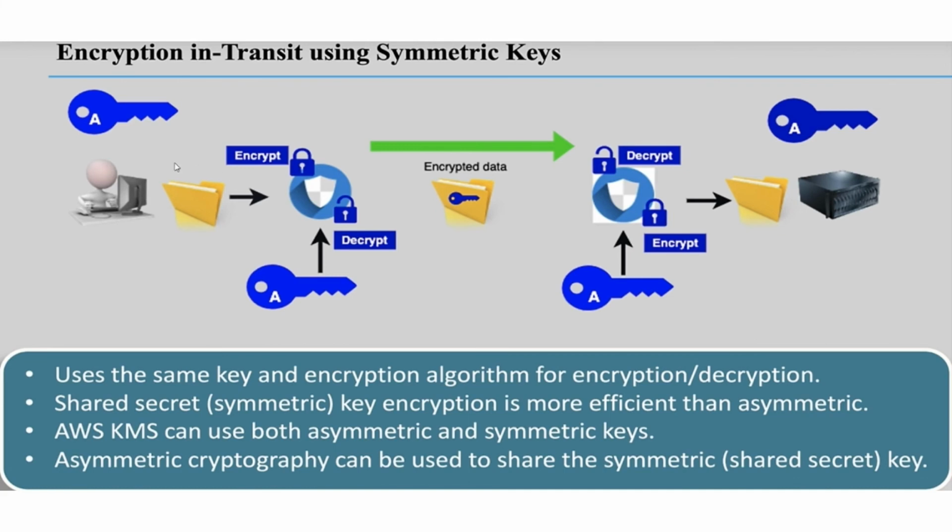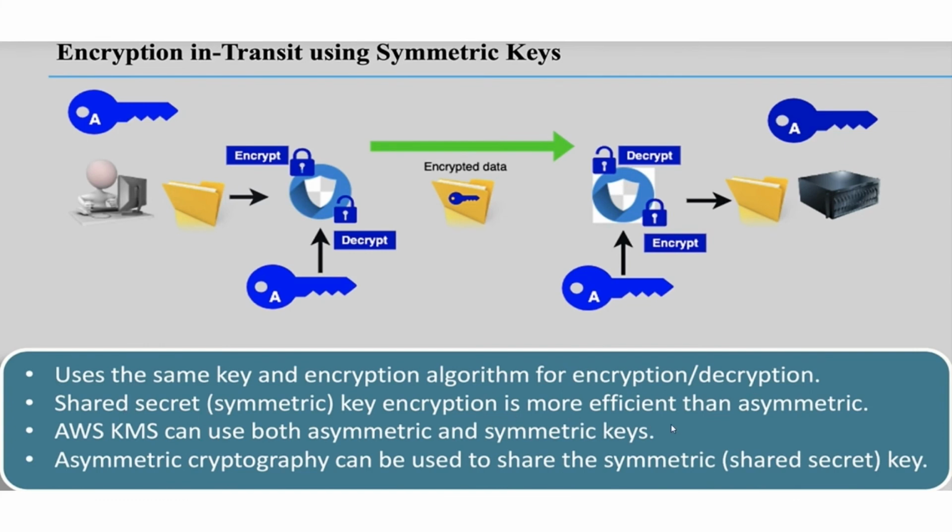So in the symmetric model, you encrypt the data, the data is transferred as encrypted data, and it will be decrypted on the server side with the help of the key.